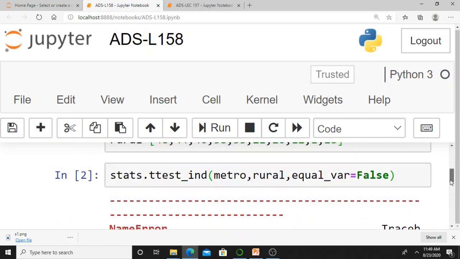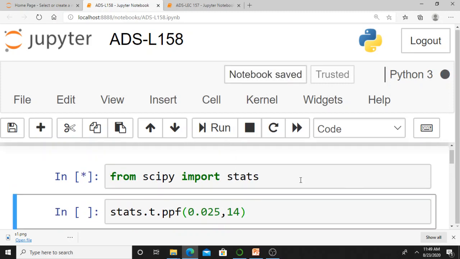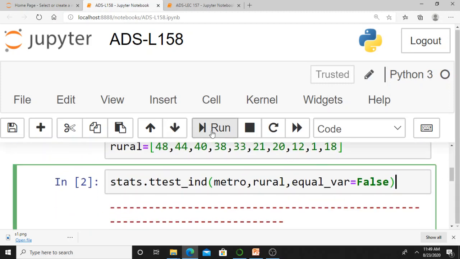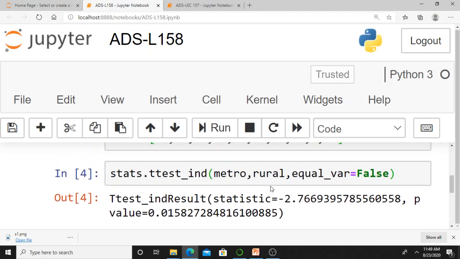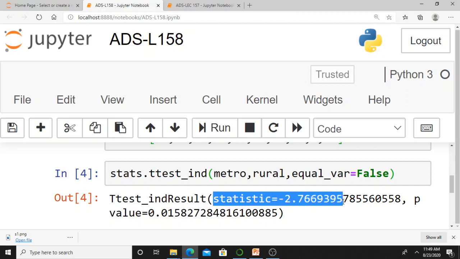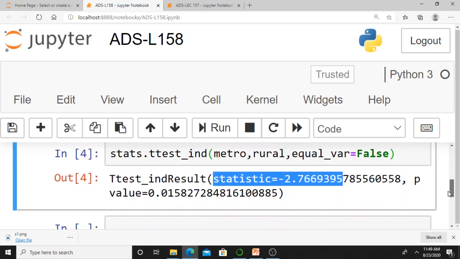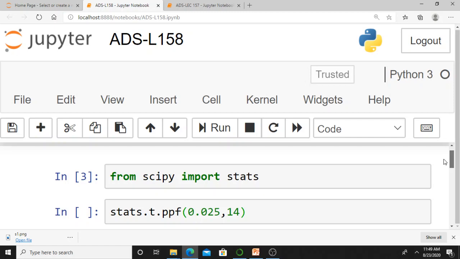Stats is not defined. What does it mean? Let me run that one first. This one, yes, stats. Now let me run this one. What happens, we will see. Just see, you are getting, yes, what you are getting. This is my calculated value, minus 2.76. And what is your t value?